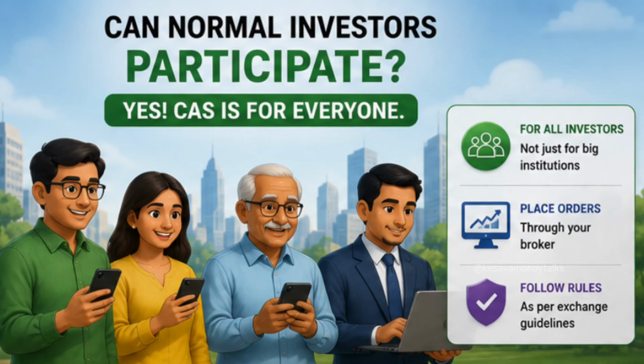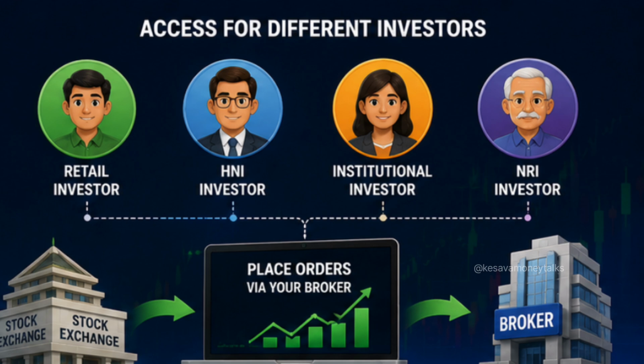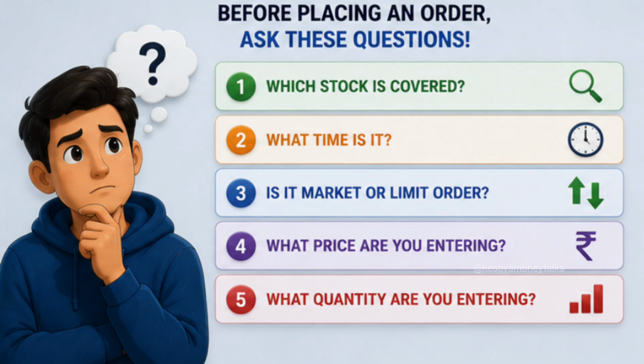And chapter 11. Can a normal investor participate? CAS is not only for big institutions. The framework is designed to provide access to different categories of investors. An eligible investor can place orders through their broker according to broker supported order types and exchange rules. But before placing an order, understand which stock is covered, what time it is, whether it is a market or limit order, what the price is, and what quantity you are entering.